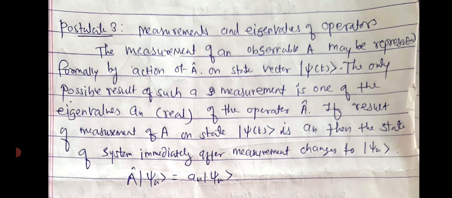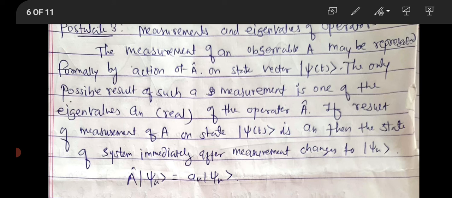That is represented mathematically by this last equation, when operator A operates on state psi n. So A operating on ket psi n is equal to an times ket psi n. About this ket notation, we are going to study in the next module, module number 2, in detail. Until now, remember this represents a vector.